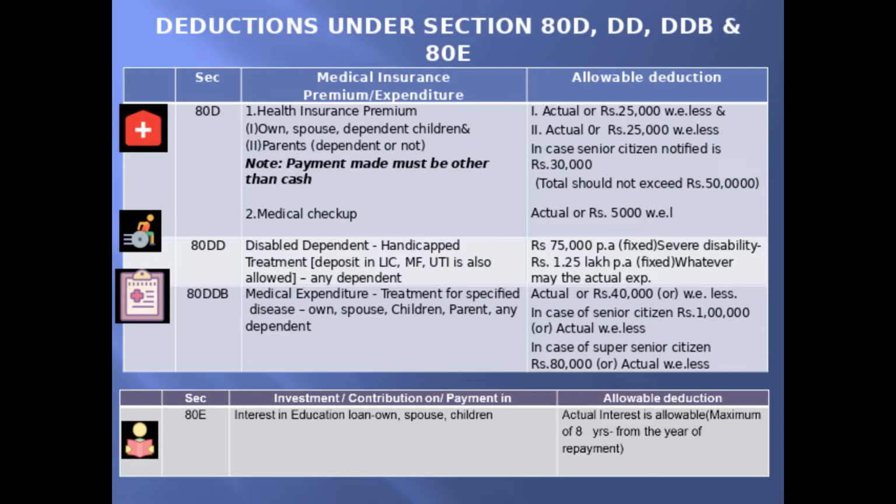80E: this is the section available for an individual to take a deduction if suppose he pays any interest on an education loan, the loan taken for himself, spouse or children. Then the actual interest amount he is paying can be taken as a deduction. But this can be taken only up to 8 years from the year of repayment of such loan amount.